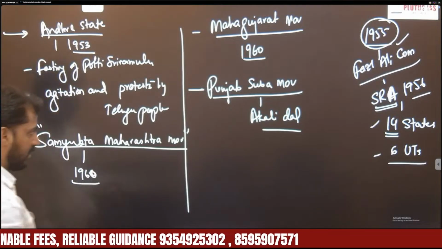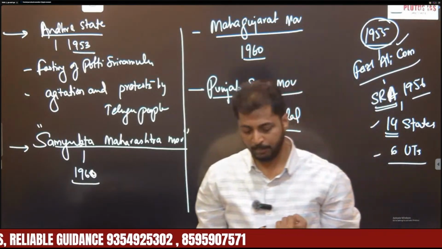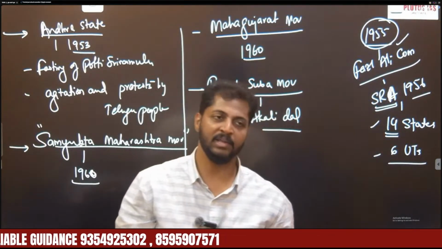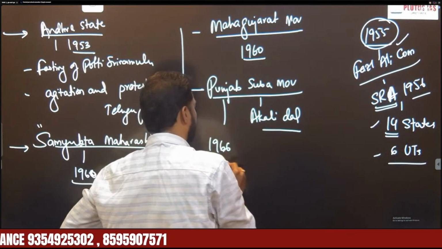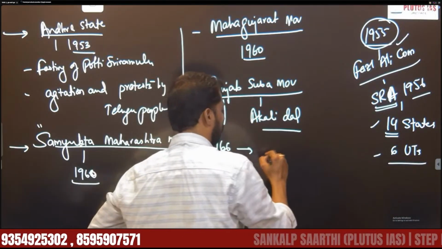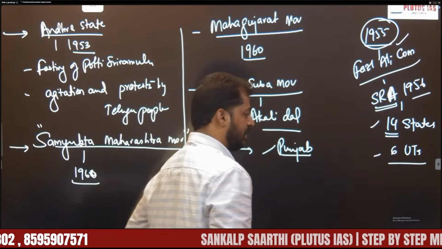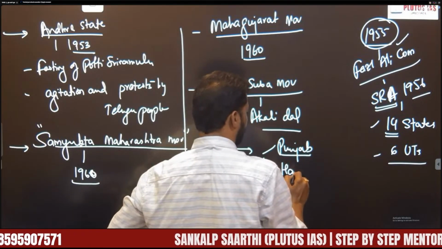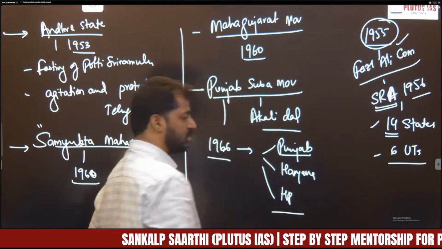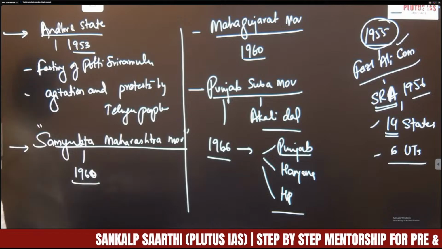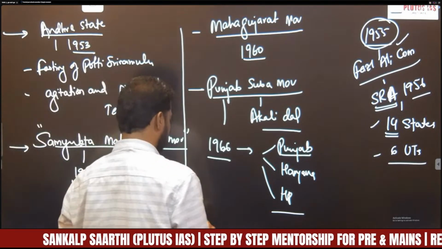See, before 1966, Punjab consisted of Punjabi speaking people, Hindi speaking people, and hilly areas. So finally, due to this demand, in 1966, Punjab was reorganized: the Punjabi speaking people were separated as Punjab, Hindi speaking people were separated as Haryana, and hilly regions were separated as Himachal Pradesh. Right? So this is the reorganization of Punjab in 1966.